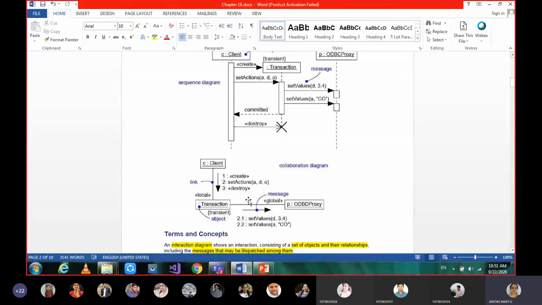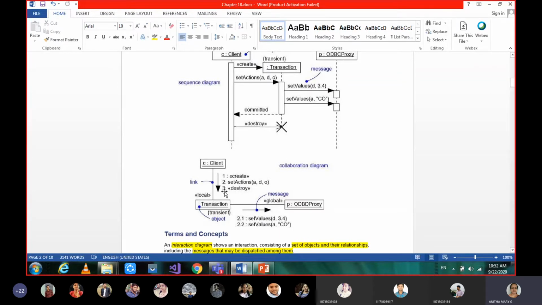But in collaboration diagrams, after these connections, you need to concentrate here. The client instance is creating an object called transaction. That will be the first message here: client creating a transaction object. And what is the second one? Second is set actions ADO. And the third one, set values D, 3.4. So based on these, we are using message numbering, both procedural as well as non-procedural.